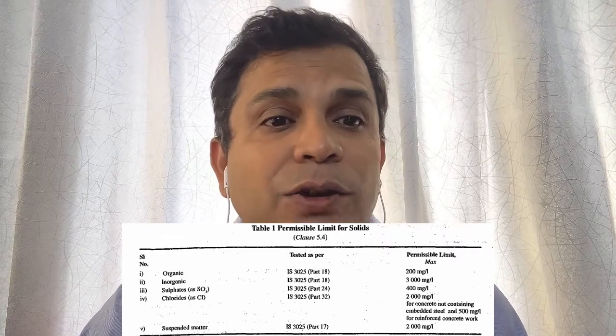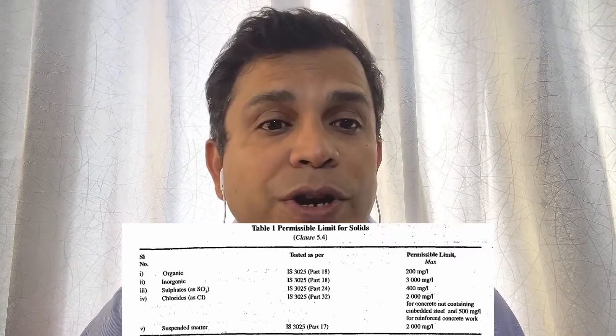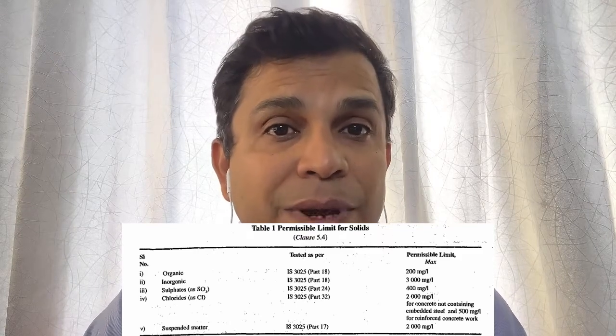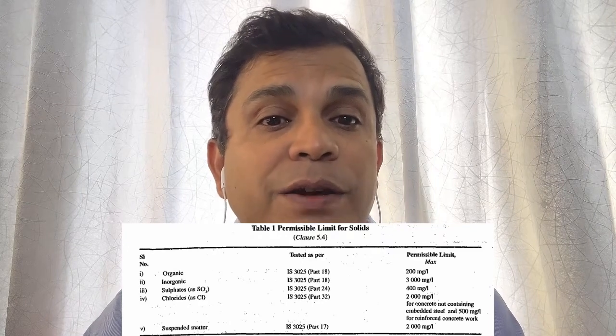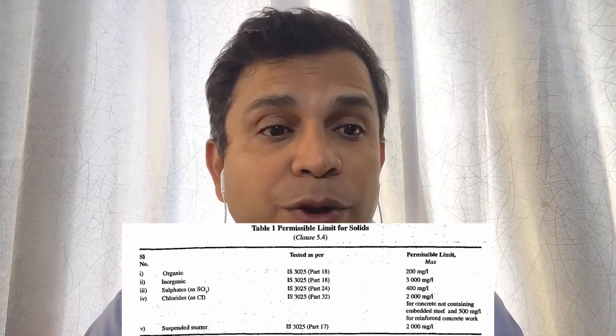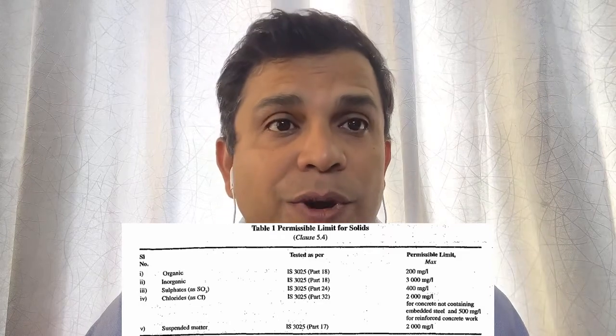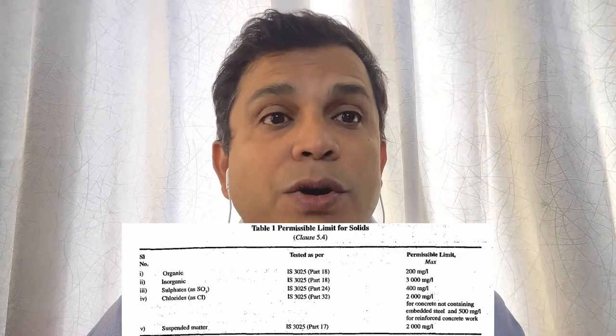And then chloride, as per 3025 part 32, is 200 milligram per liter for concrete not containing embedded steel. So if it is in PCC, then this water can be acceptable, but in our case water is required for the RCC. So for RCC, what is the chloride limit? That is 500 milligram per liter for reinforcement work, and suspended matter is 2000 milligram per liter. So these are all the tests you need to carry out whenever you are selecting water for your concrete.